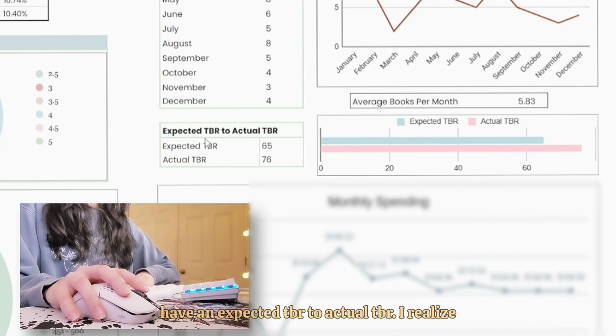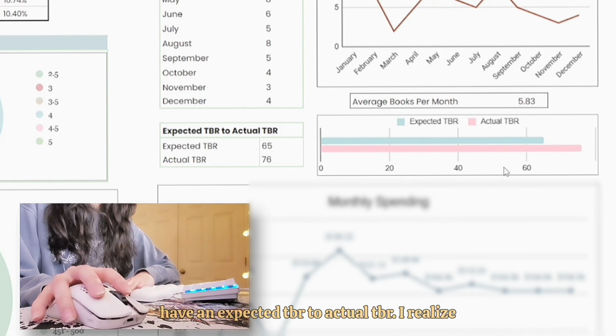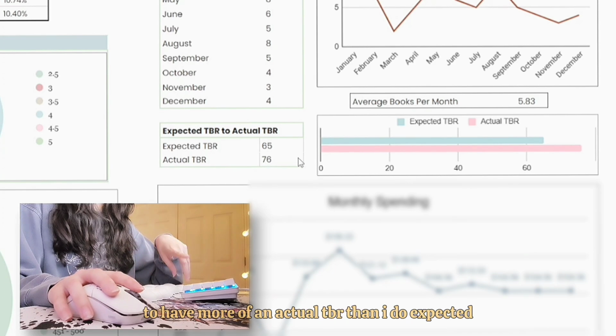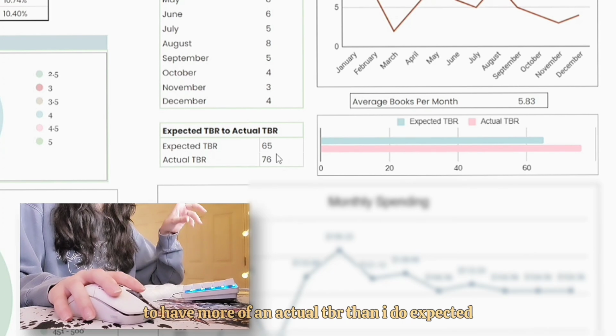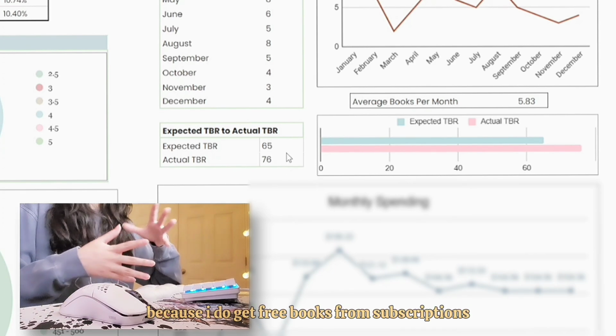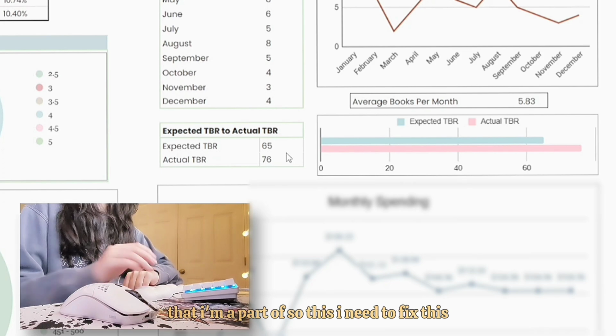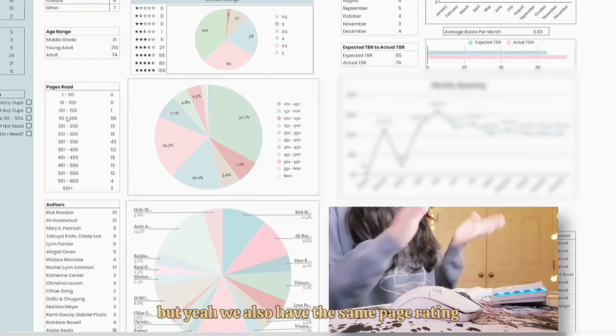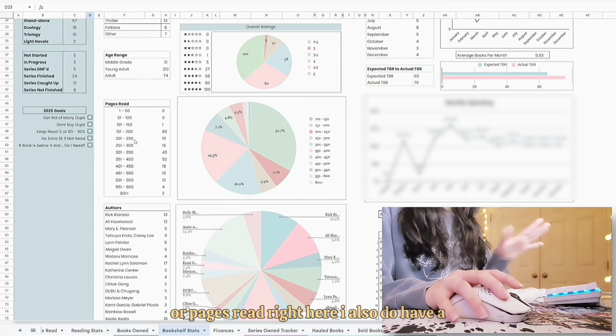I also do have an expected TBR to actual TBR. I realize a flaw in this is that I'm always actually going to have more of an actual TBR than I do expected, because I do get free books from subscriptions that I'm a part of. So I need to fix this. But yeah. We also have the same page rating or pages read right here.